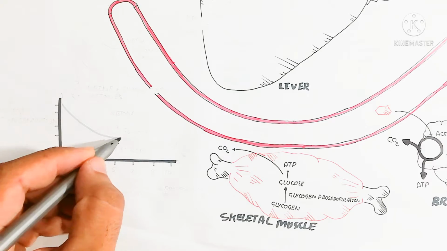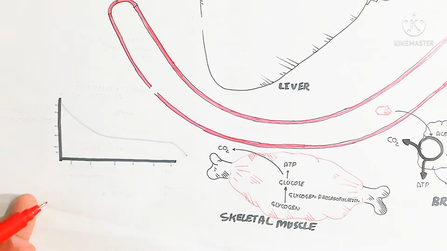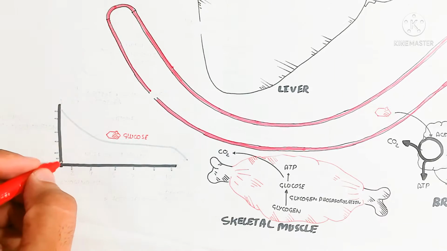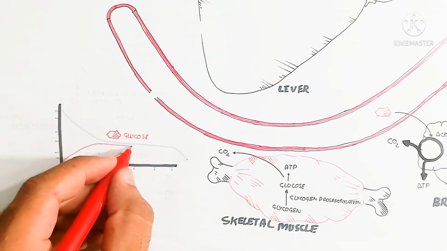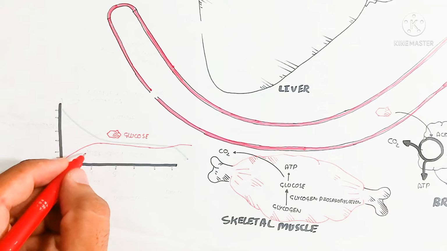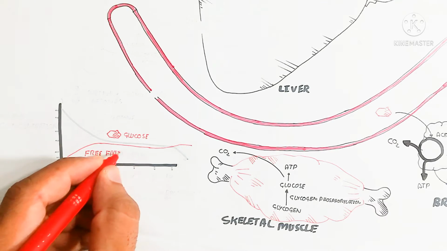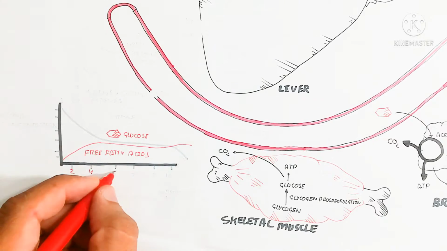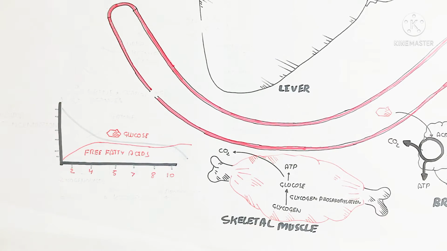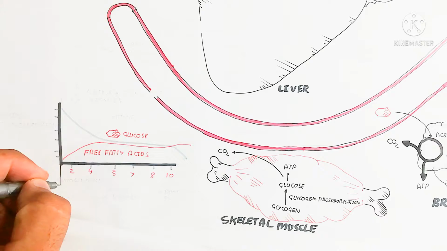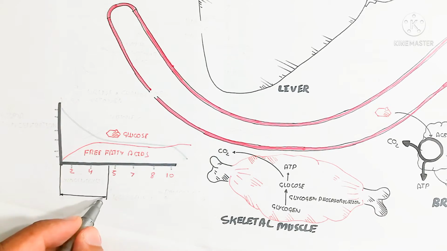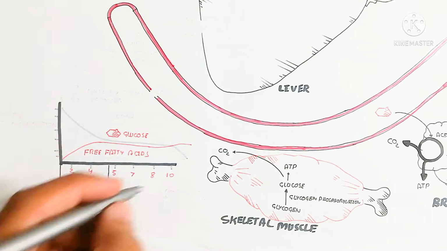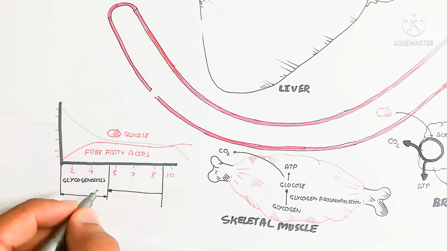So let's begin to understand. Here is a graph showing basically the plasma concentration of something. For example, glucose will be drastically decreased; horizontally it shows the days, and vertically the plasma concentration. The free fatty acid drastically increases after some days, while the glucose level will drop after a week to 10 days.